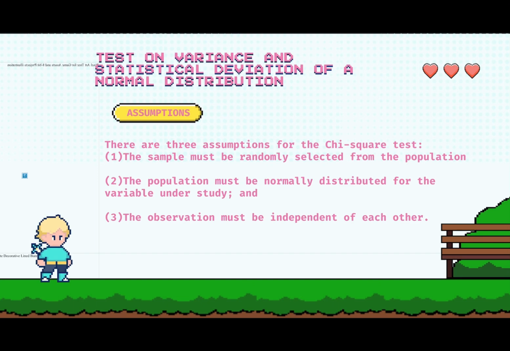And for the last assumption, the observations must be independent of each other. Kung saan dapat walang magkakatulad na results ang makikita and walang ginaya lang ng ibang participant ng test or na-influensyahan ng ibang participant ang ibibigay nilang result.